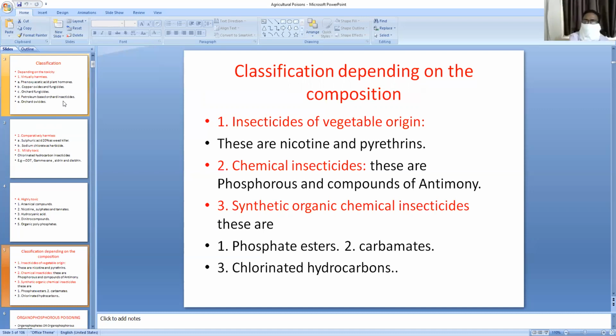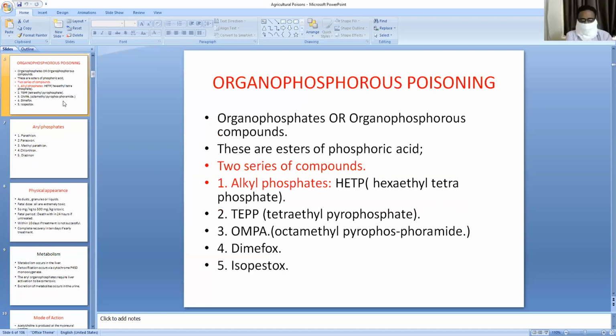These are very, very useful, and these will come as an essay question or short note question or ultra short note question from the theory point of view. These are very, very important. So phosphate esters, that means organophosphorus compounds, carbamates and fluorinated hydrocarbons. Among these, organophosphorus poisoning is very, very important. This will be more useful. So please hear and understand what organophosphorus poisoning is. This will come as an essay question or short note question from the theory point of view.